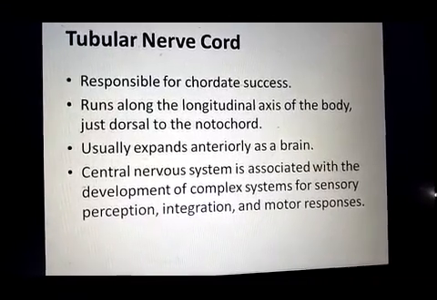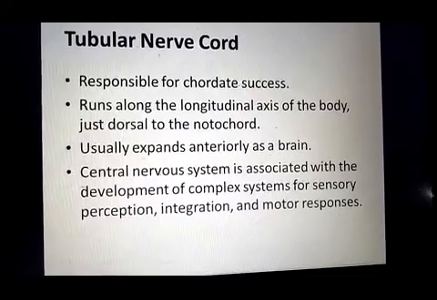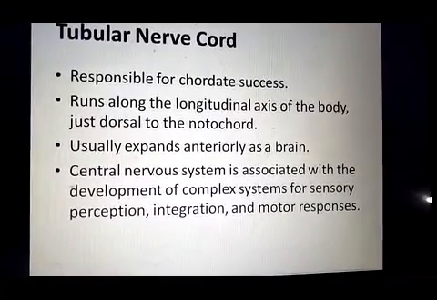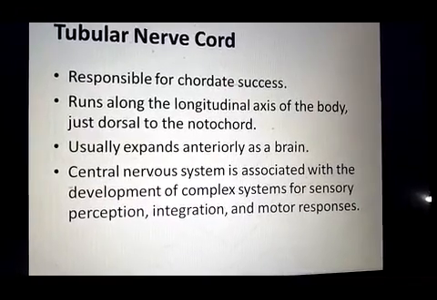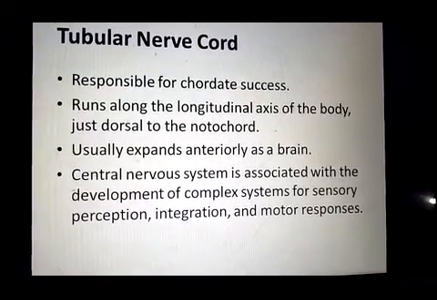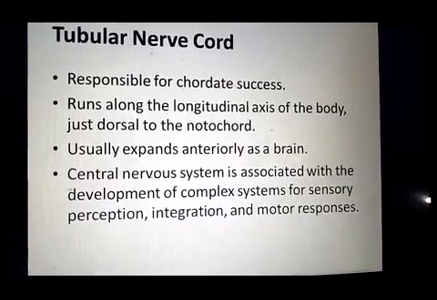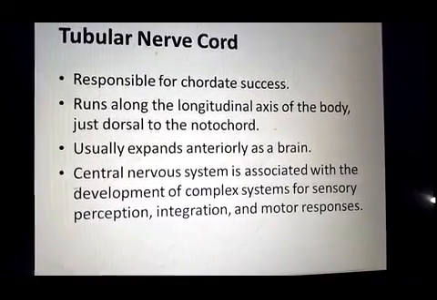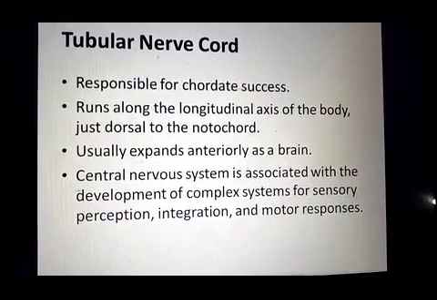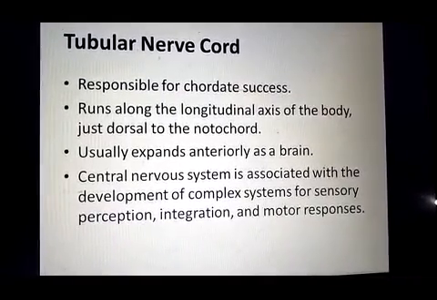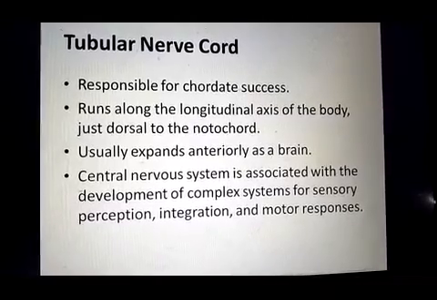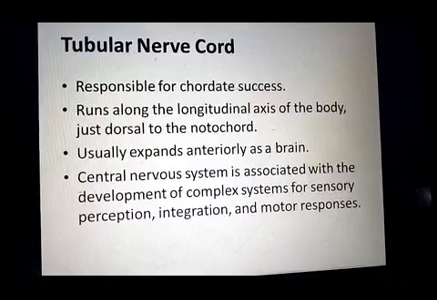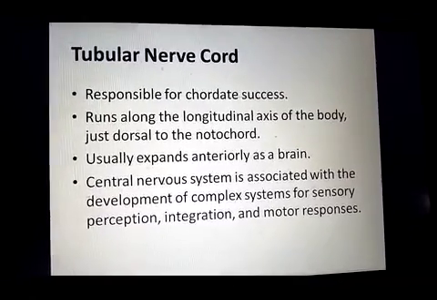This neural tube forms the central nervous system, which is associated with the development of complex systems for sensory perception, integration and motor responses. Due to the development of this central nervous system, the chordates are able to survive and dominate on the earth. So this is responsible for their success on the earth.